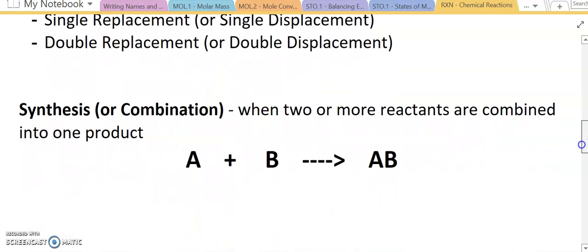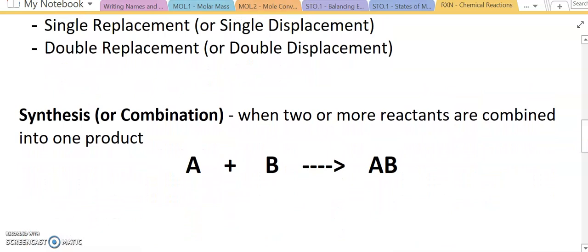So if we're taking a look at this, we're going to start with synthesis. And what do I know about a synthesis reaction? Well, a synthesis or combination reaction is when 2 or more reactants are combined into one product. So in a generic statement, we've got an element A and an element B, and through a chemical reaction, they're going to form a compound that's going to be AB. In a real-life example, we can take hydrogen gas, which is a diatomic, and react it with oxygen gas, which is also a diatomic. And if I react them under the right conditions, I'm going to make H2O, which is going to be water.